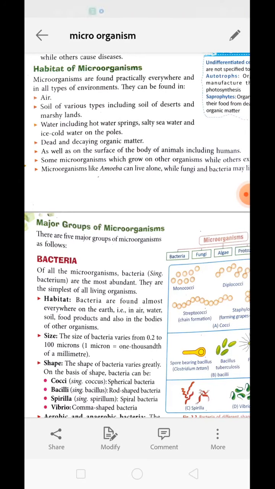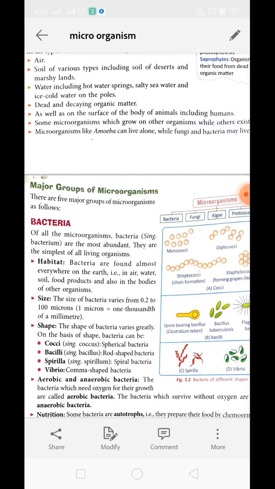Water, including hot spring, salty seawater, ice cool water, whatever kind of water you can imagine, every kind of water has some microorganisms developing in it. When an organism dies, its body becomes dead and starts to decay because of the action of microorganisms. So we can say that microorganisms can be found on dead and decaying organic matter, as well as on the surface of the body of animals.